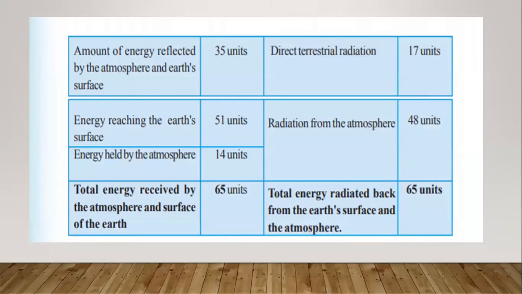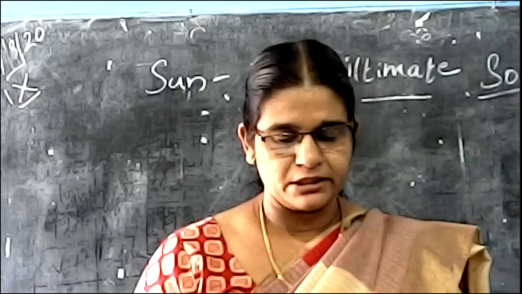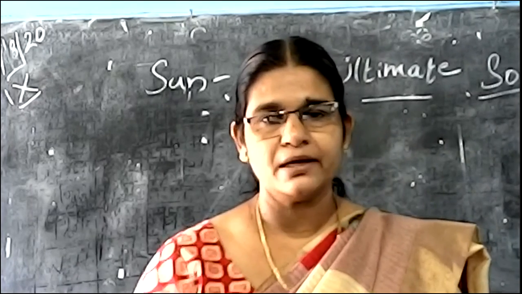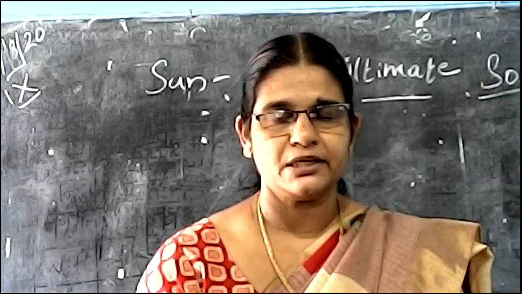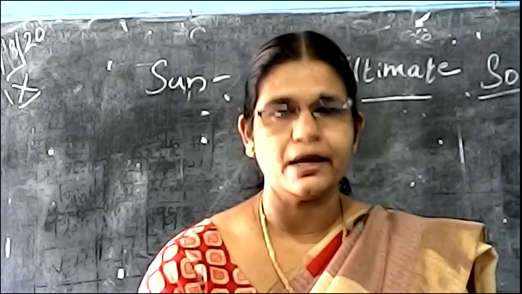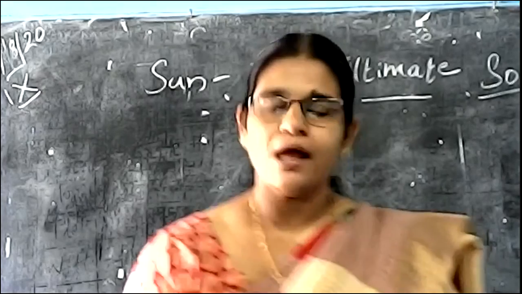Okay. Through this heat balancing process, the heat budget, the surface temperature of the earth is kept balanced. So the heat balance in the atmosphere is maintained through insolation and terrestrial radiation.